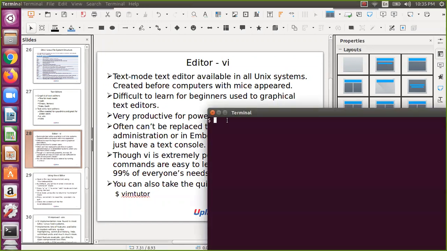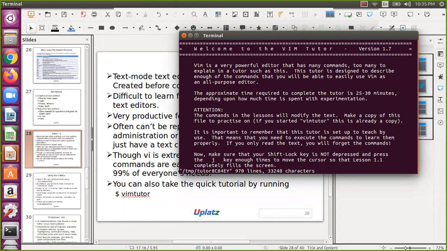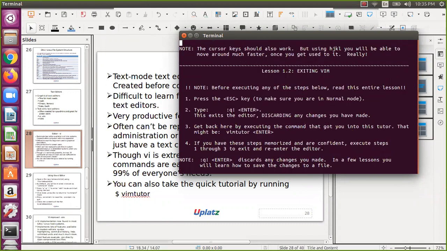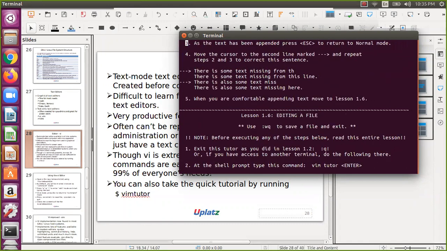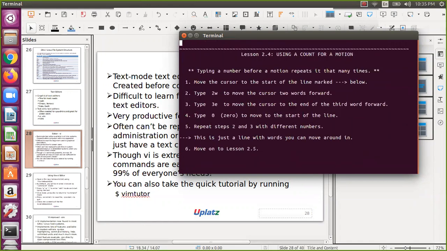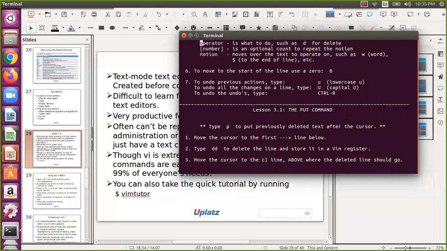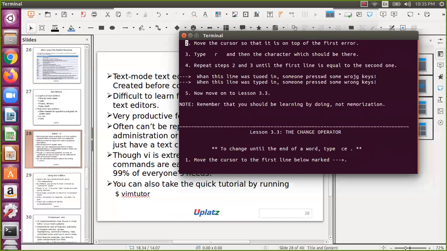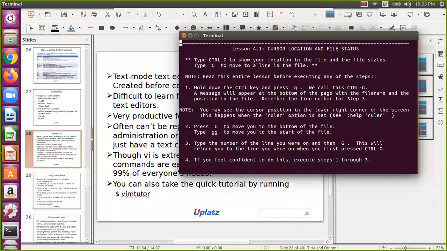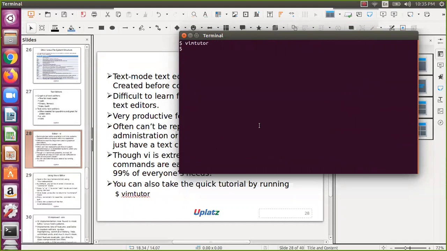Press Control Alt T, and then we will run Vim Tutor. You can just type vimtutor. Here you can see it is 970 lines, so this is not a quick tutorial. It will consume a lot of time, but it is a very nice one to go through if you have time. You cannot cover everything VI supports, and it is not needed. Whatever we covered is more than enough. You can go through it in your leisure time and learn more if you are interested. That is the Vim Tutor.